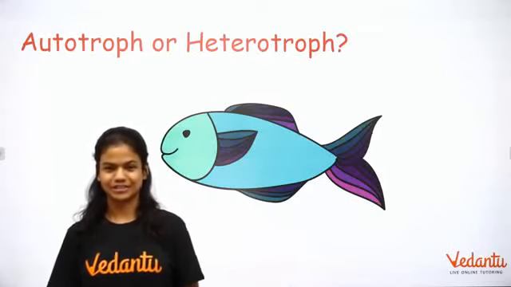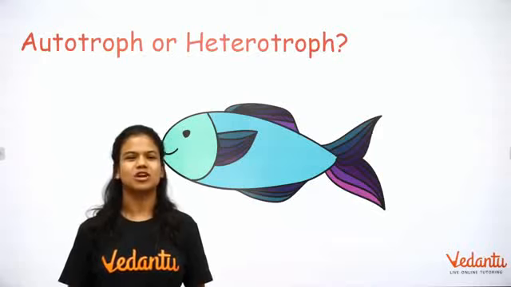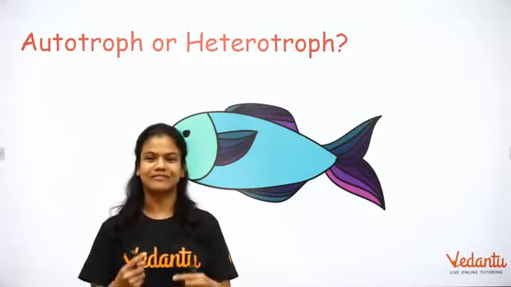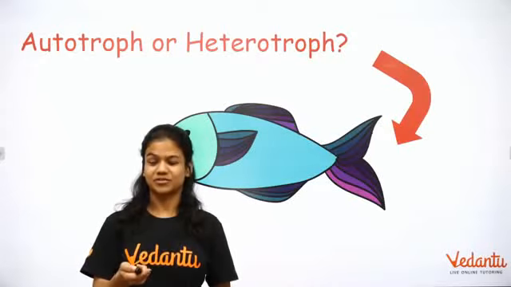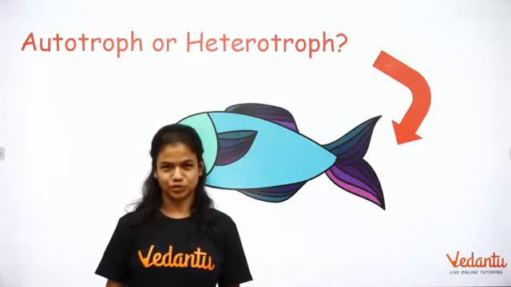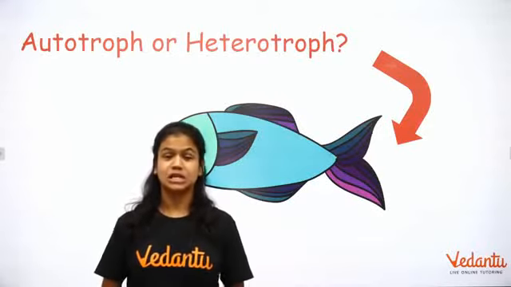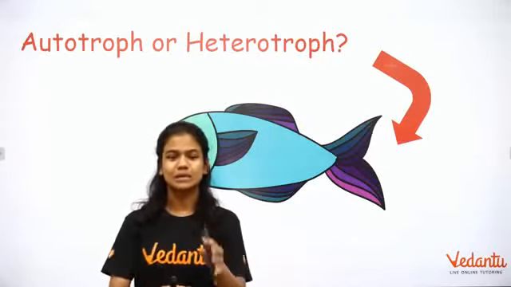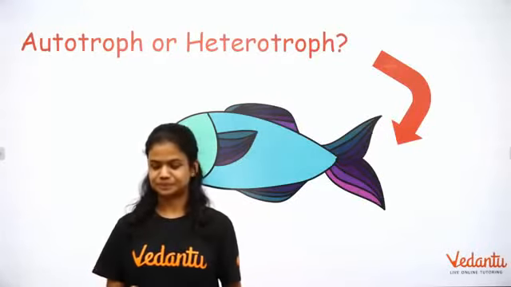It's a fish, right? What do you think? Fishes make their own food, or do you think they depend on other animals or plants for food? Okay, yes, Dubey, you are the first. Fishes are actually heterotrophs, right? Fishes cannot make their own food. Fishes are also animals. So they depend on other animals or seaweeds or plants which live inside the water for their food.